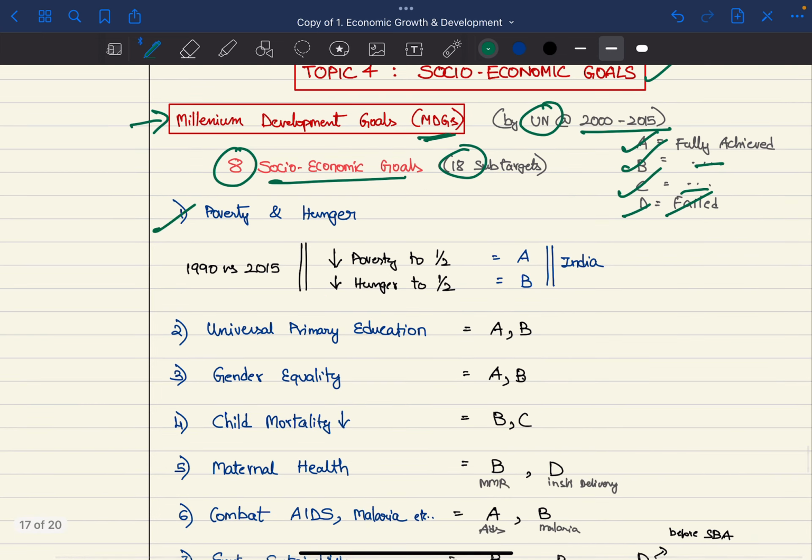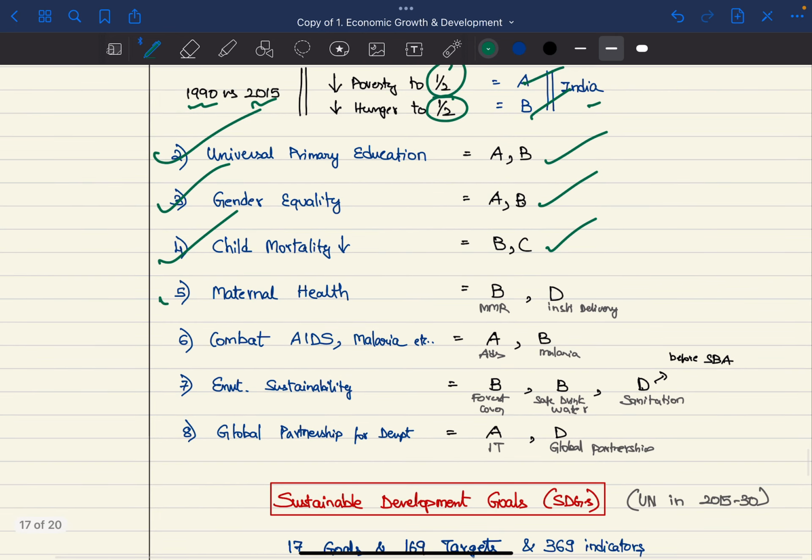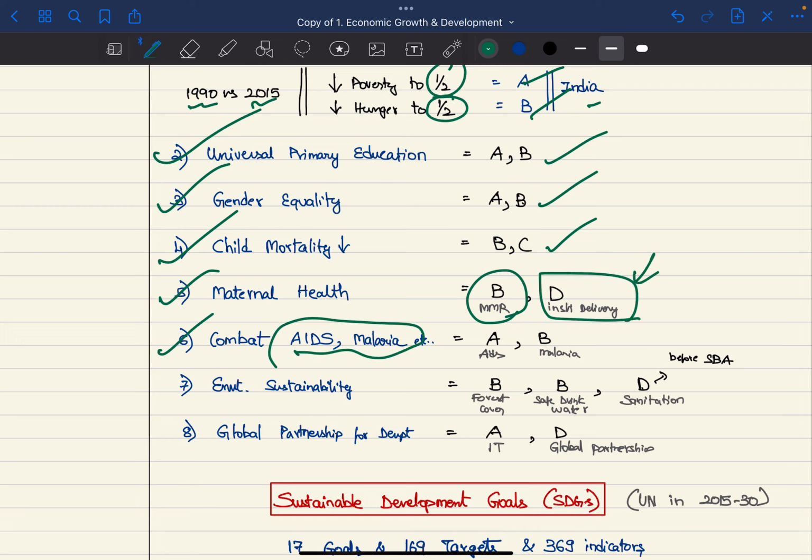So first one is poverty and hunger. Compared to 1990 and 2015 levels, poverty must be reduced to half and hunger must be reduced to half. India performed good in both of them. Universal primary education, India performed good. Gender equality, India performed good. Child mortality, average performance. Maternal health, MMR performed good. And institutional development, India was very bad. Combating AIDS and malaria, etc., India performed good enough. Environment sustainability, forest cover is good. Safe drinking water is good.